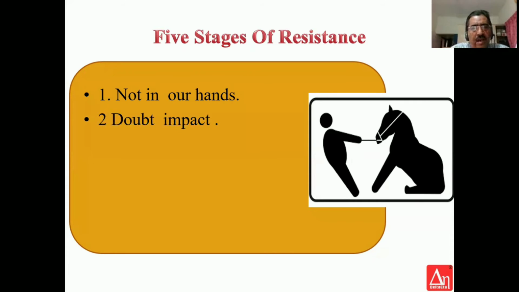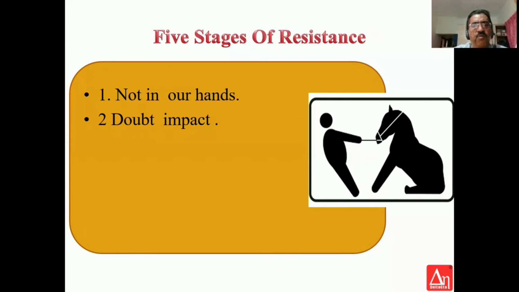Second stage of resistance. The first one, not with us, they would say. The second one would be to doubt the impact. This will slightly upset the initiator and maybe he will back out. You say that by bringing about this change, you can improve the output by 10%.